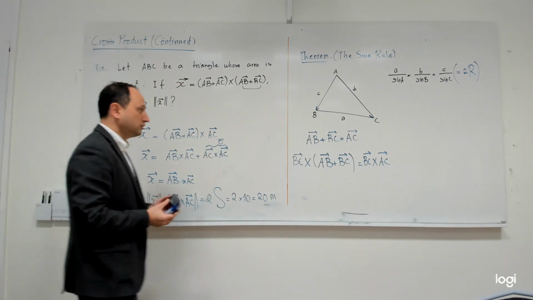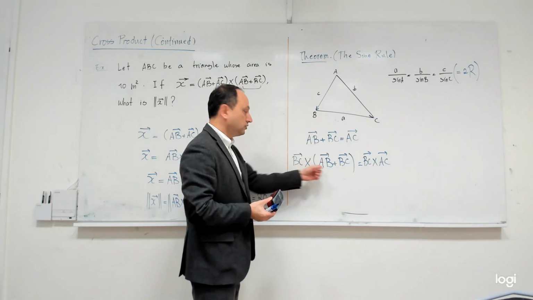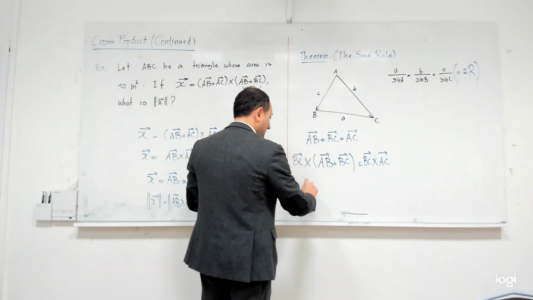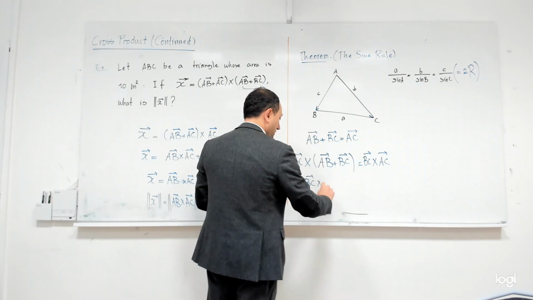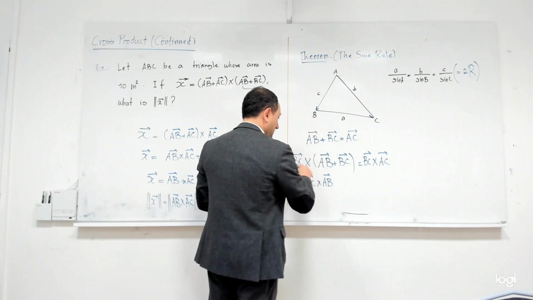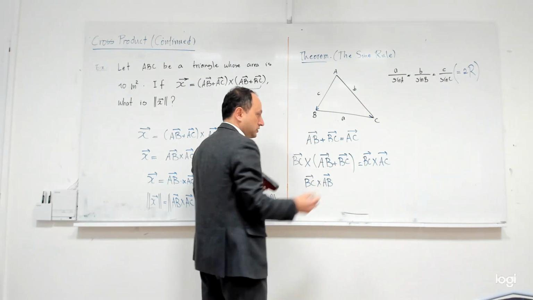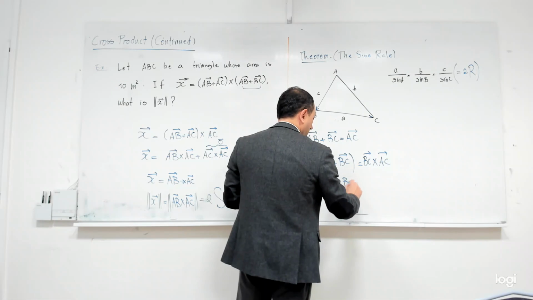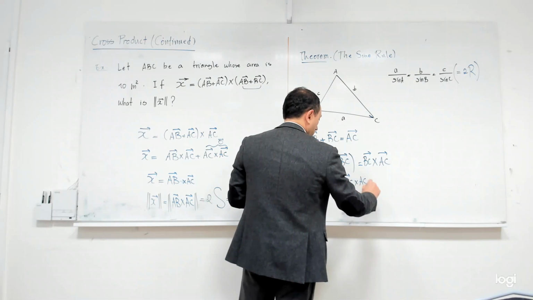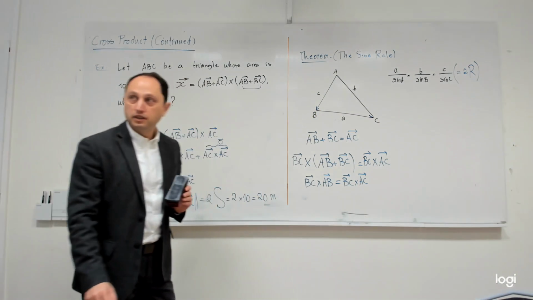Why is that good? Because now I can distribute them. Then let me just do the second one in my head. What is the second one here? BC cross product by itself is the zero vector. I don't need to write anything. Yes? Agree?